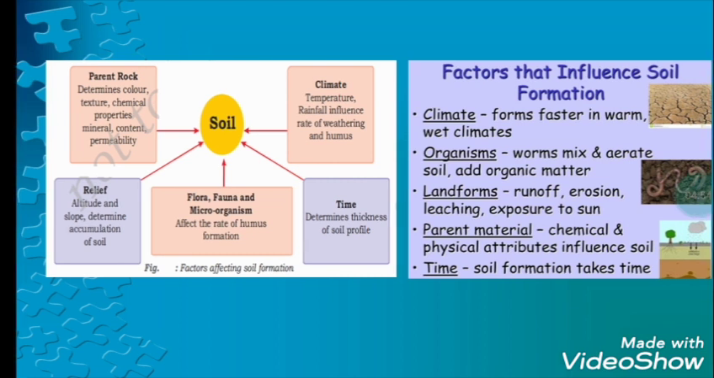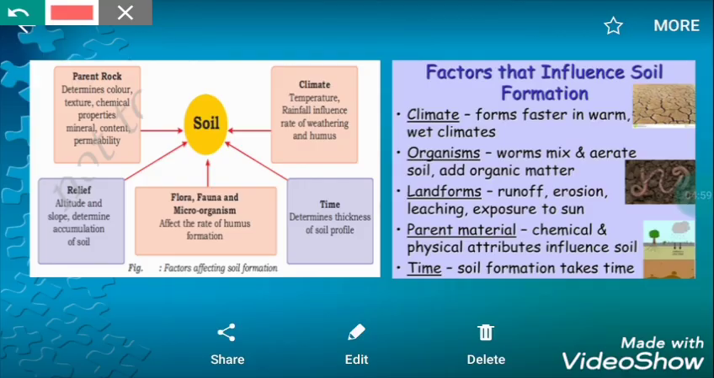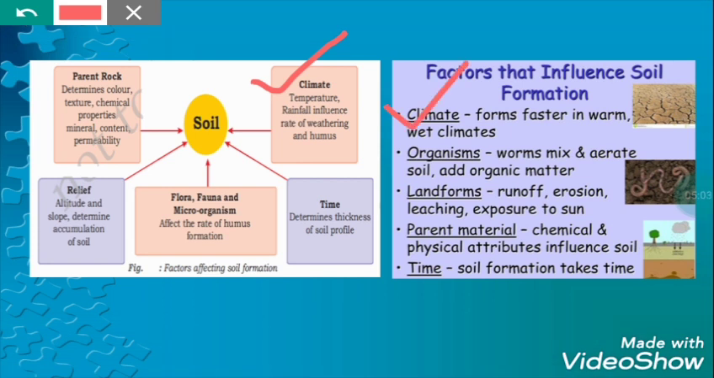Next we will go to the climate. This one is very important. Climatic factors, because these climatic elements like the temperature, rainfall, humidity, they help to form the different texture, different structure of the soil, and they also determine the color of the soil. Understand? Okay.